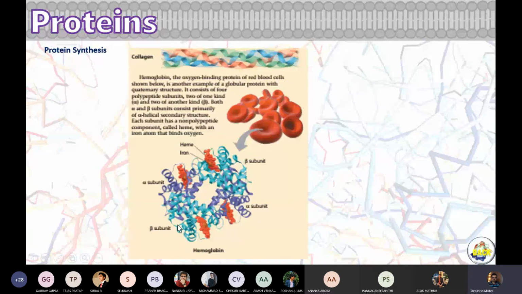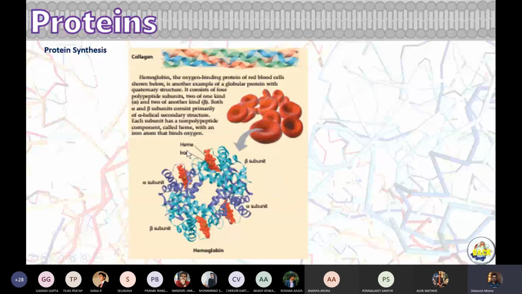And where do you see the iron heme group, which contains the iron at the center? Actually, each hemoglobin molecule can contain 4 irons. So among its 4 subunits, each is built to have an individual heme group, which contains the iron.